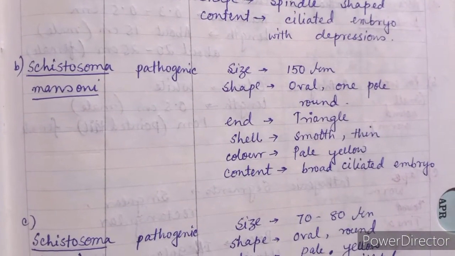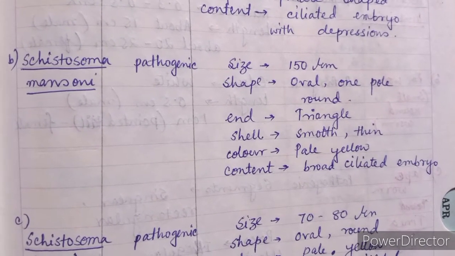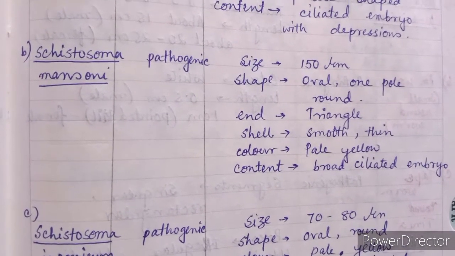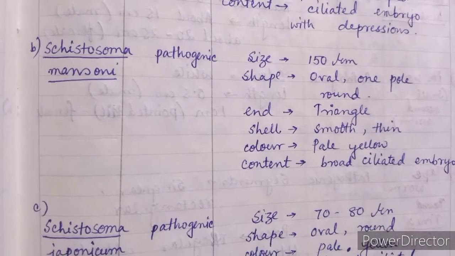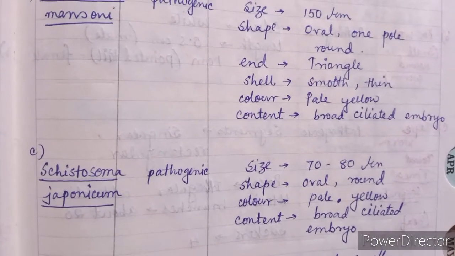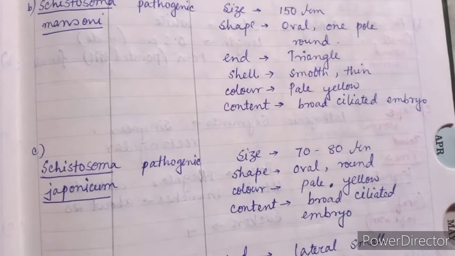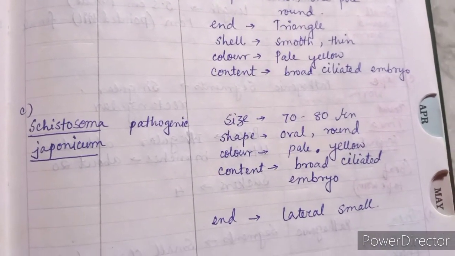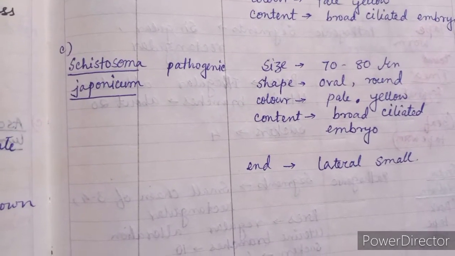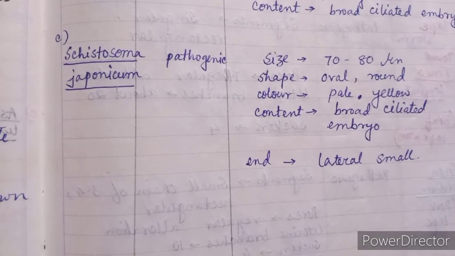Schistosoma mansoni. It is also pathogenic. Size 150 micrometer. Shape oval, one pole round, and the end is triangular shaped. Shell smooth, thin, color pale yellow. Content is broad ciliated embryo. The next organism is Schistosoma japonicum. It is also pathogenic. Size 70 to 80 micrometer. Shape oval, round, color pale yellow. Content broad ciliated embryo, and the spine is lateral, small.